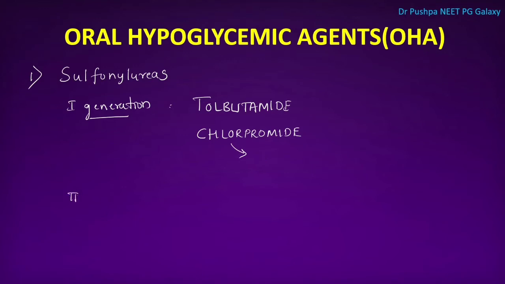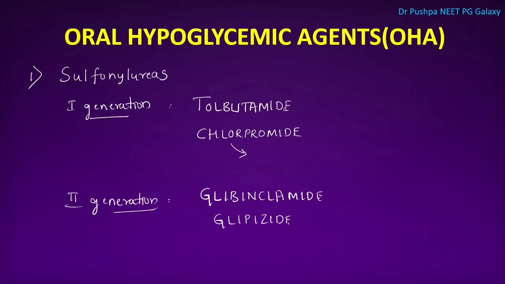Next generation is second generation. What are the examples for this second generation? We have glibenclamide, glipizide, gliclazide, glimepiride.